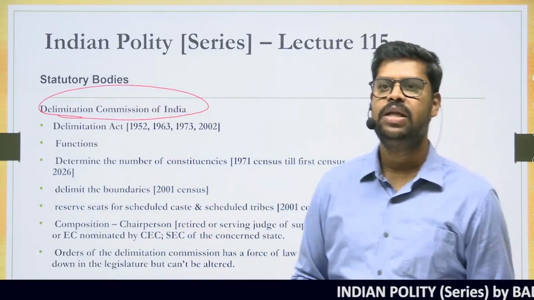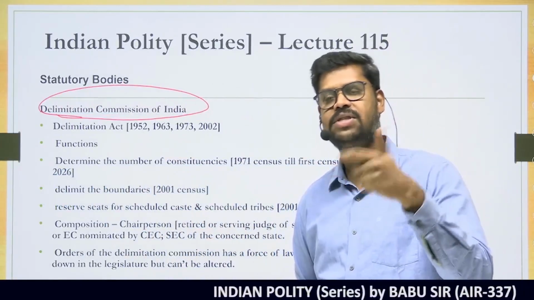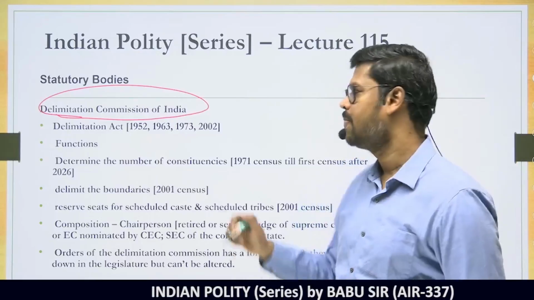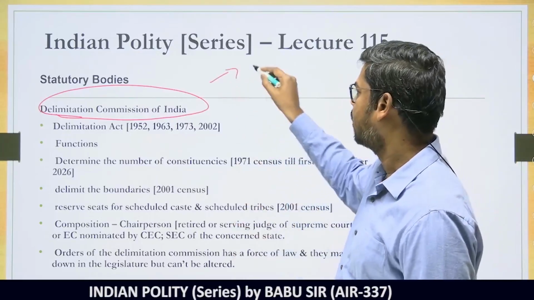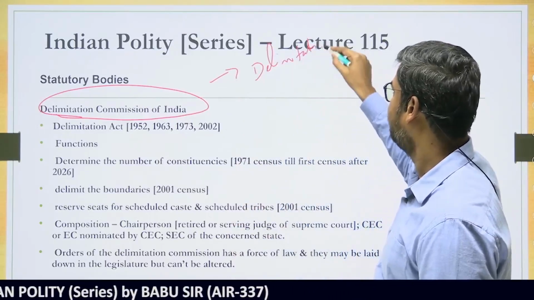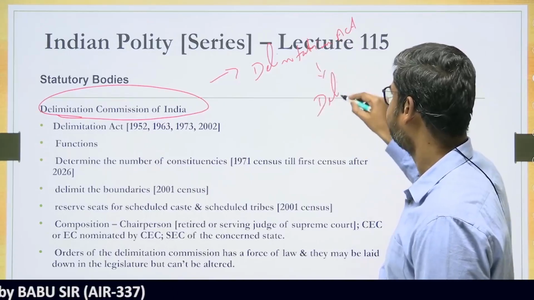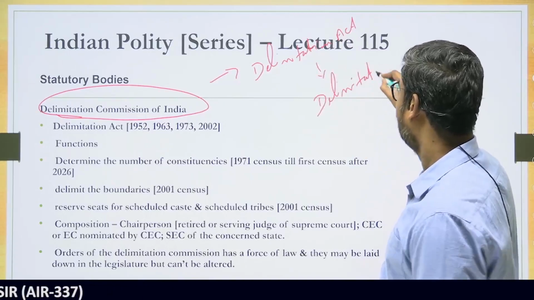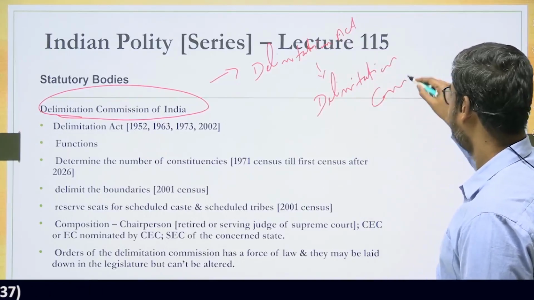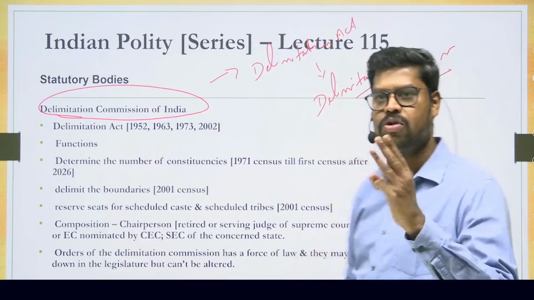Accordingly, it shall be determined by a commission or a body which is established by the law made by the Parliament. Accordingly, the Parliament enacted what is called the Delimitation Act, and based on the Delimitation Act, they established the Delimitation Commission. Today this Delimitation Commission plays a very important role in determining all those things. In fact, they play three important roles.